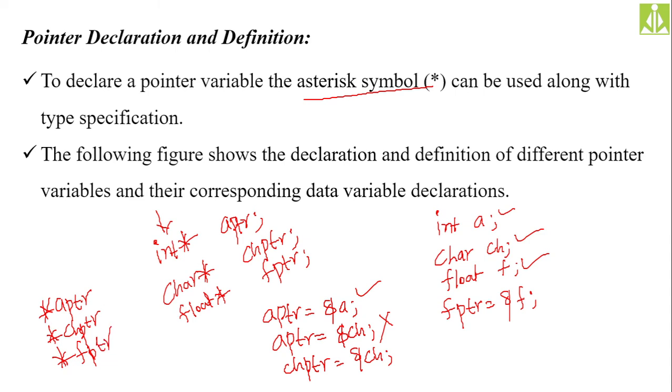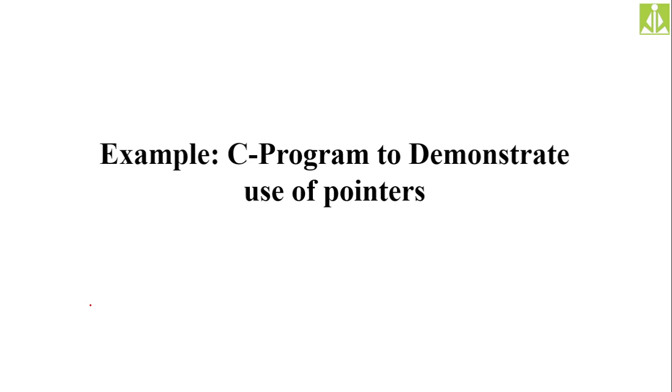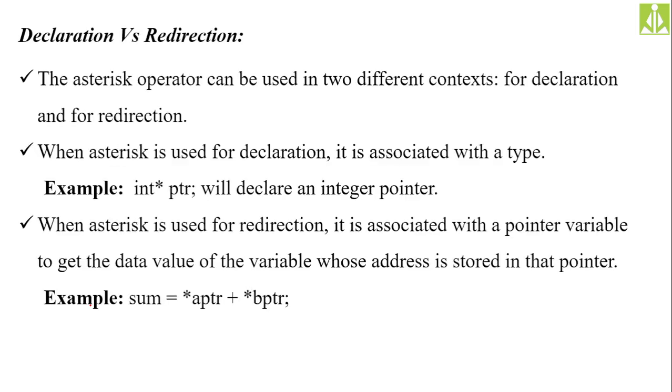So *aptr will give the value of a, *chptr will give the value of ch, and *fptr will give you the value of f. Likewise, you can get the values. So this asterisk operator has two different purposes. One is to declare the pointer, declaration, and another is to retrieve the value. Declaration versus indirection, the concept.